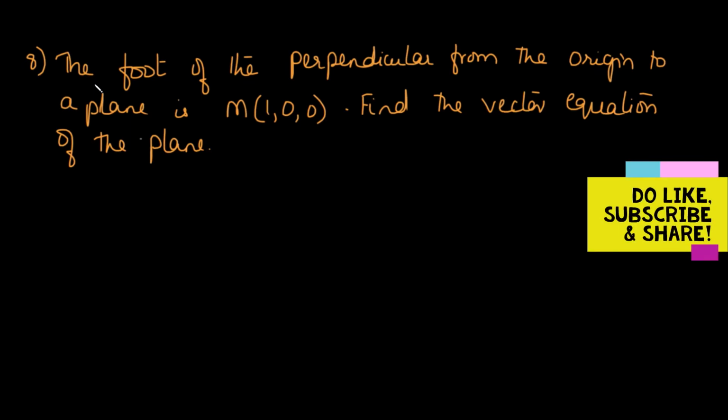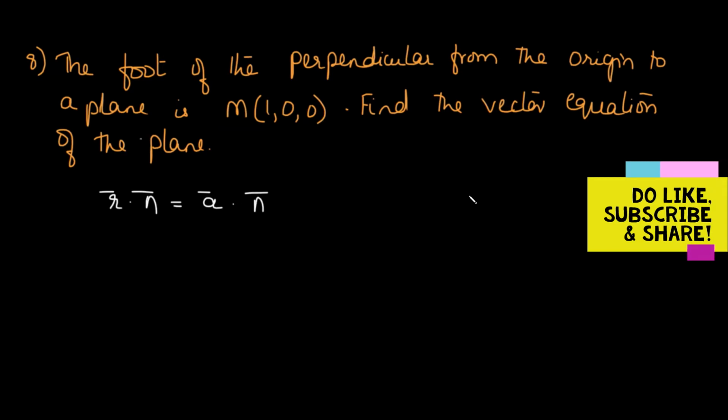The 8th question: the foot of the perpendicular drawn from the origin to a plane is M(1, 0, 0). Find the vector equation of the plane. Now in this case, the required vector equation is r dot n is equal to a dot n. So first of all, we have to determine what n is and what a is.